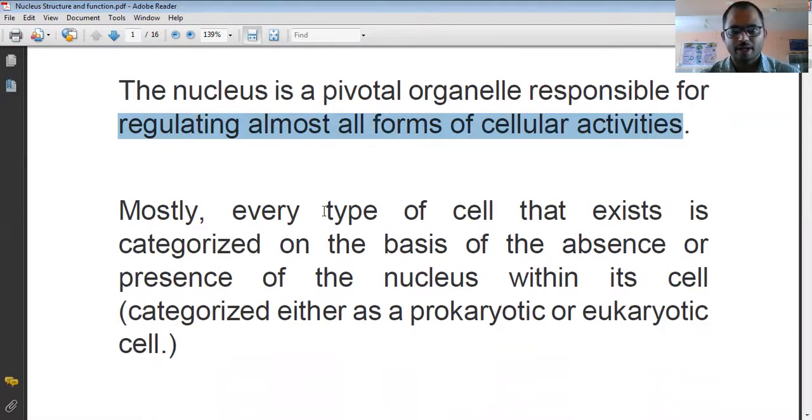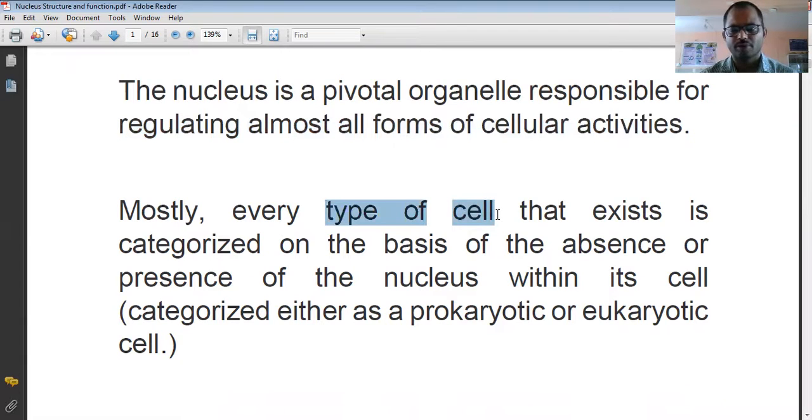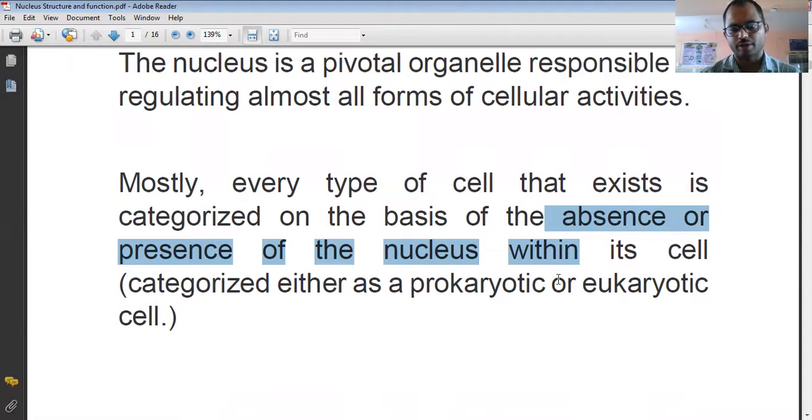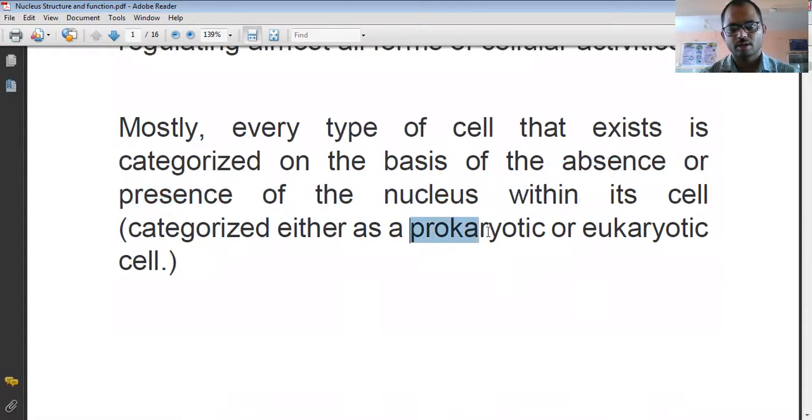Whatever the type of the cell, the nucleus is present. Cells are categorized on the basis of the absence or presence of the nucleus within a cell. Basically, there are two types of cells, prokaryotic cell and eukaryotic cell, as you can see on your screen. This categorization of the cell is based on the presence or absence of the nucleus.